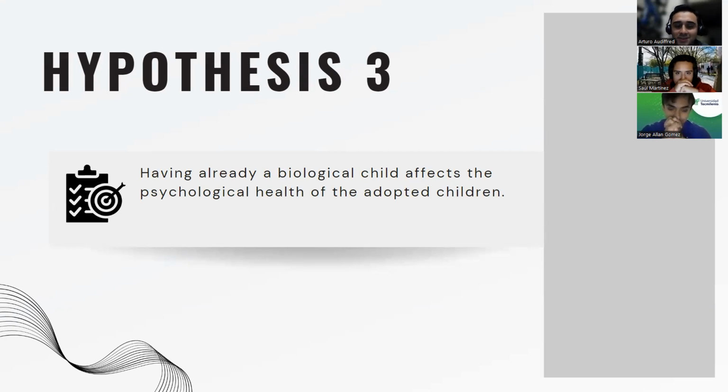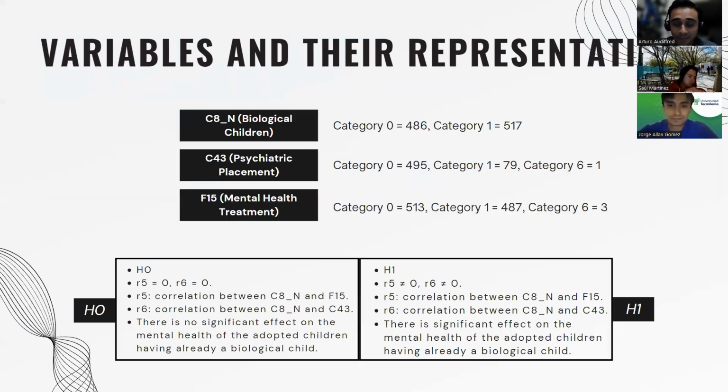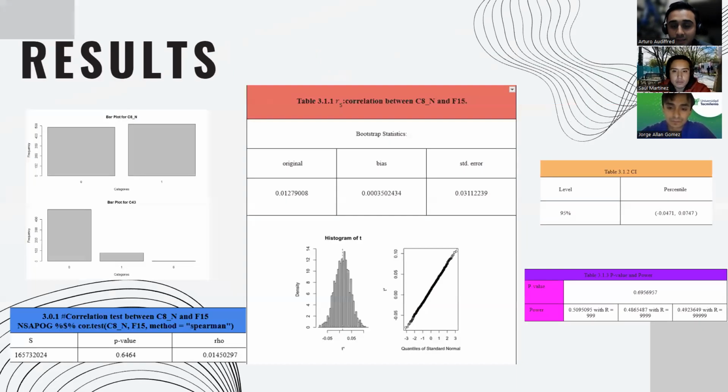For the third hypothesis, we have that already having a biological child affects the psychological health of the adopted children. Here are the variables. And our null hypothesis states that there is no significant effect on the mental health of the adopted children when already having a biological child. And the alternative hypothesis rejects that.